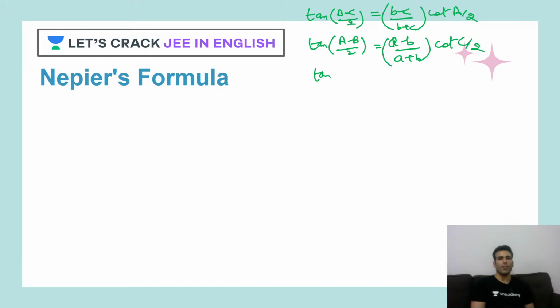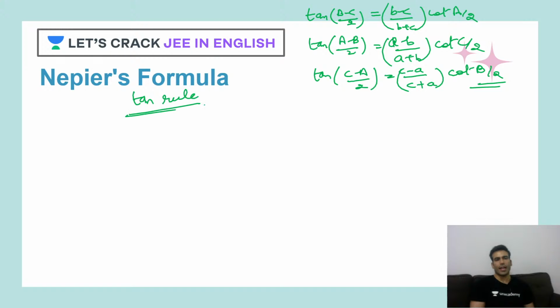Then I have tan of (C minus A)/2 is equal to (c minus a)/(c plus a) times cot of B/2. So this is your Napier's formula. People also call it the tan rule.